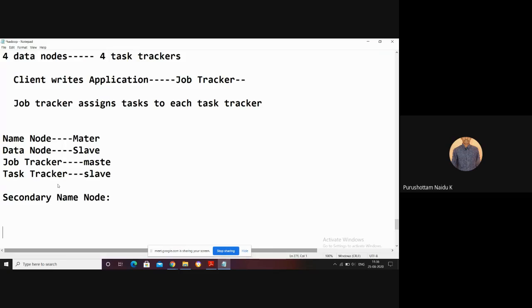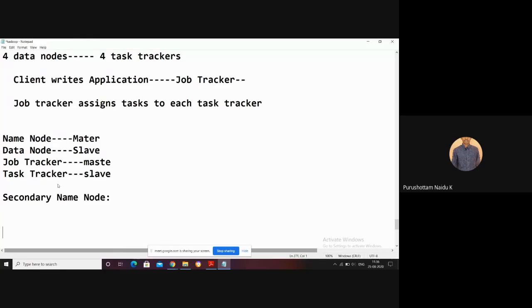So once the system is started again, from the place where the system crashed, from that place only the process is started again. That is the advantage of checkpoints. The same concept is also taken by the secondary name node.